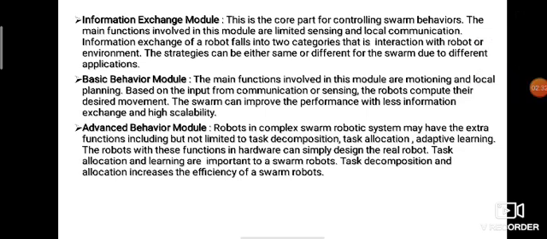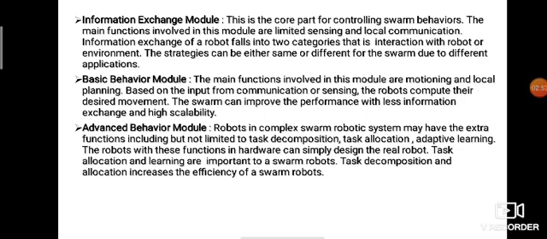And next one is the basic behavior model. In this, the main functions of the basic behavior model are monitoring and local planning. Based on the input from communication or sensing, the robots compute their desired movement. The swarm can improve the performance with less information exchange and high scalability.